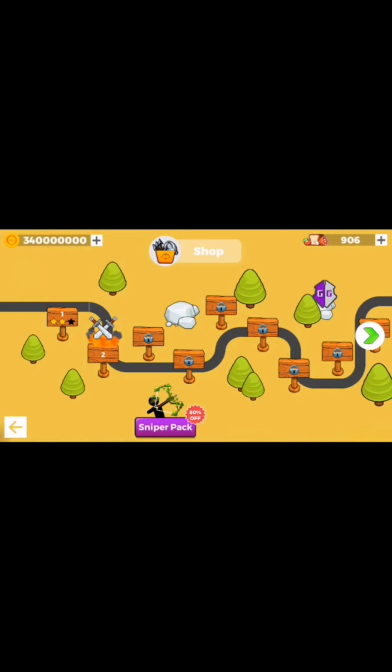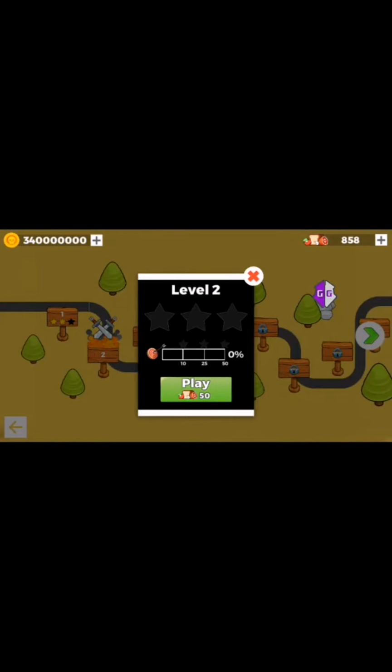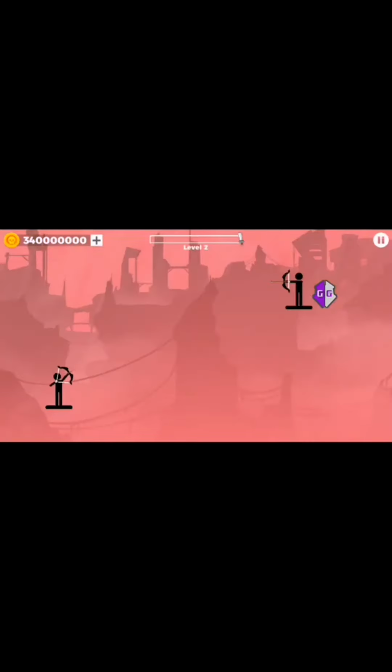Let me show you how to use speed hack. This is my normal speed. You have to long press on the Game Guardian icon. If you want to reduce the speed, then you have to tap on minus. As you can see, speed is reduced in the game. The speed of the game is hacked now.